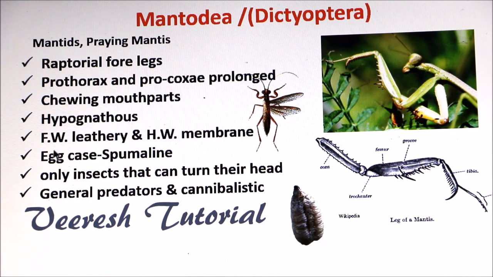Praying mantid ootheca is called egg case, which is composed of frothy secretion called spumaline. It is the only insect that can turn its head 180 degrees without moving its body parts. It can turn its head from side to side, and it is a general predator and cannibalistic in nature. That means it feeds on its own siblings after hatching and also feeds on other beneficial insects. Their value as a biological control is probably limited.